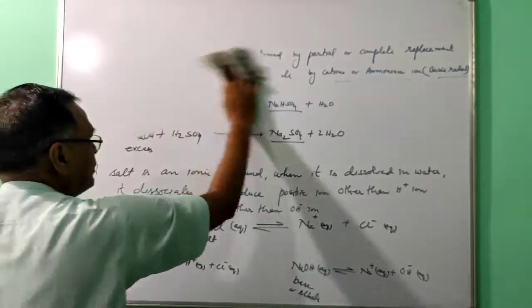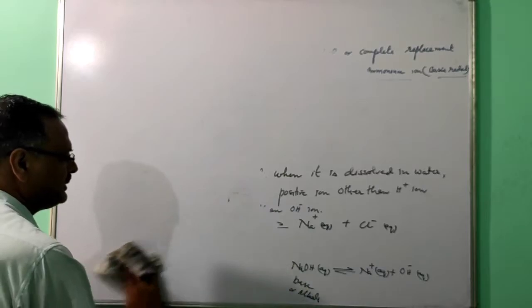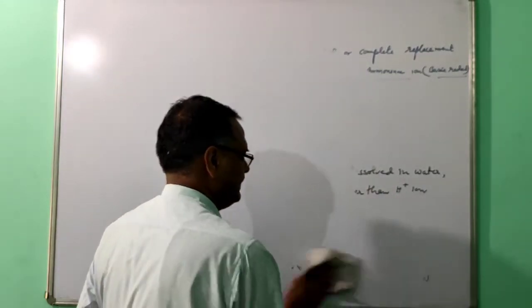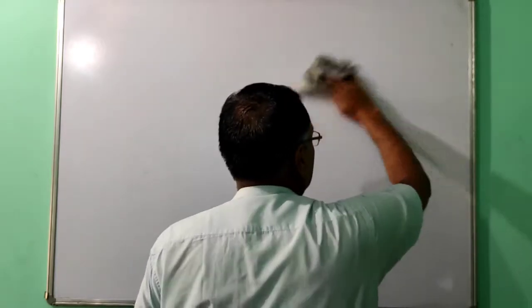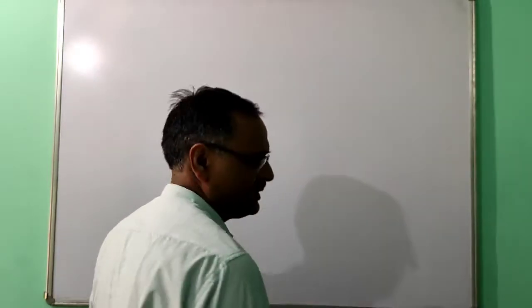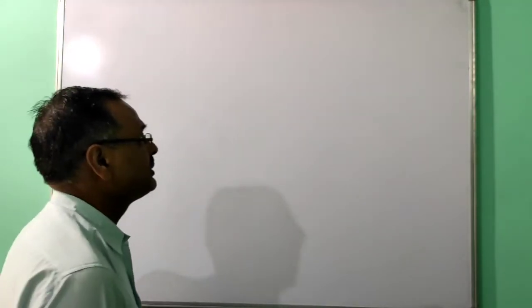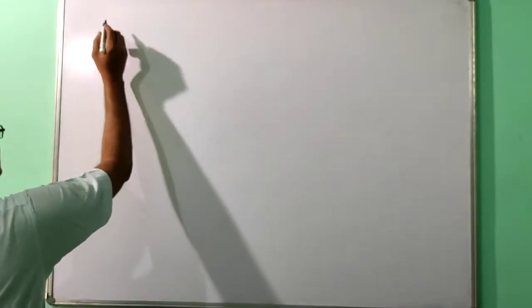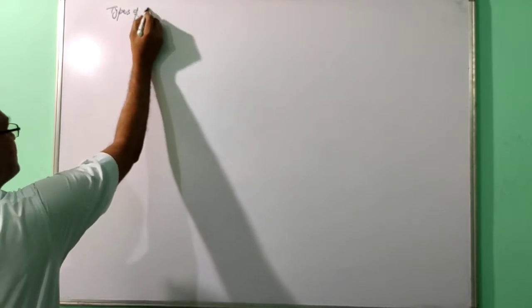Next we are going to study the types of salt. Earlier, when this topic was in the board and all the types of salts were given, every year they were asking the question. Now they are still asking the question, but it is not that important. So next one is types of salt.